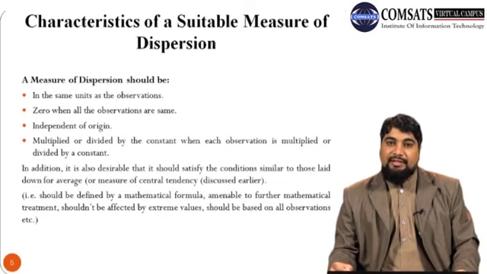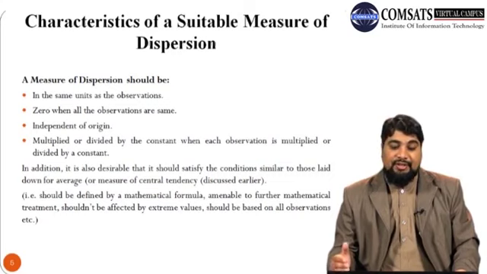So if we multiply each observation of the data by certain constant, or if we divide each observation of the data by certain constant, then the measure of dispersion should be multiplied or divided by the same constant.